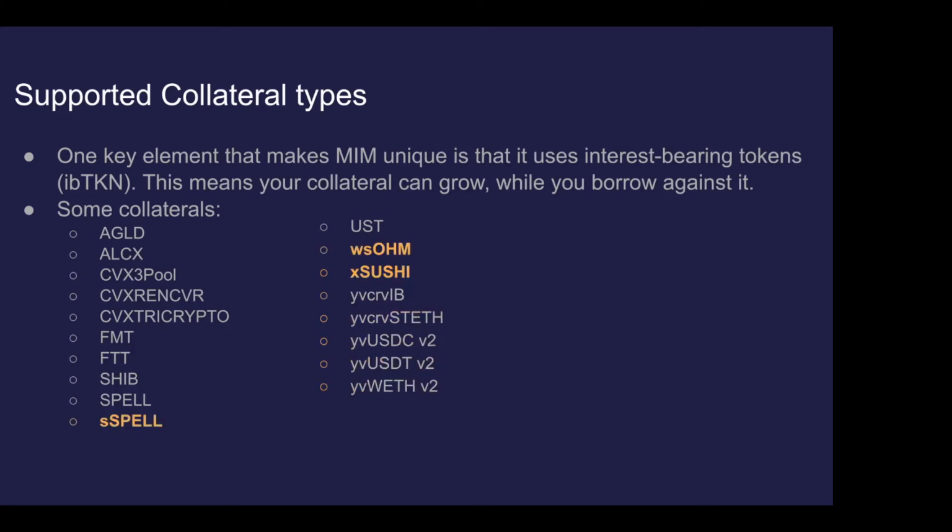And then the other ones that are interesting to look at here, I think, are staked SPELL, wrapped OHM, and xSUSHI. So these are more on the degenerate side of ways that you can use MIM. In particular, the OHM one, which we'll look at a bit later. But I think this is very interesting because if a project is already long one of these other projects, like if you're bullish on SUSHI and you're earning a yield on xSUSHI, you can further compound that yield by borrowing stables against that and then putting those into money markets or even buying more SUSHI.